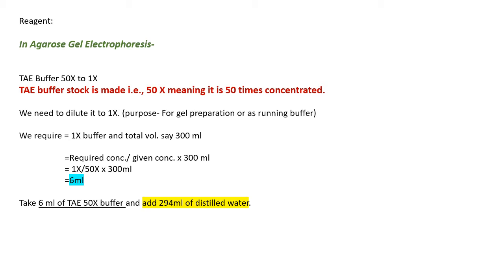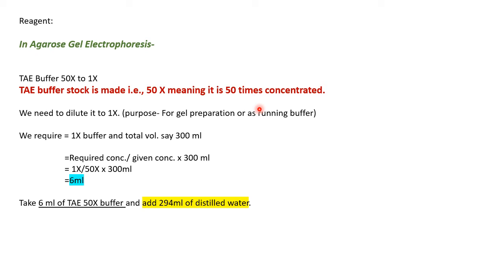Now about the reagent. So say in agarose gel electrophoresis, this is an example. There are many different experiments where you use different strengths of reagents as well. So for example, as we are dealing in biotechnology or, say, microbiology here, for agarose gel electrophoresis, TAE buffer is used, and it is generally made as 50x. Okay, so that is the actual stock concentration, the stock buffer that you prepare, and TAE buffer stock is made 50x. That means it is 50 times concentrated. Okay, it is more concentrated.